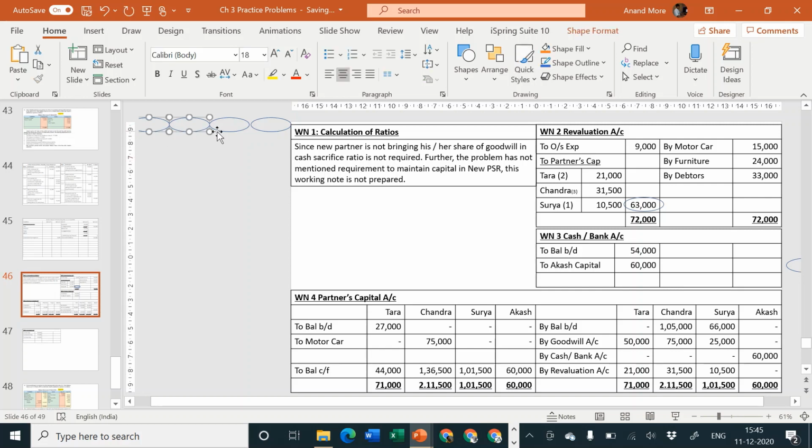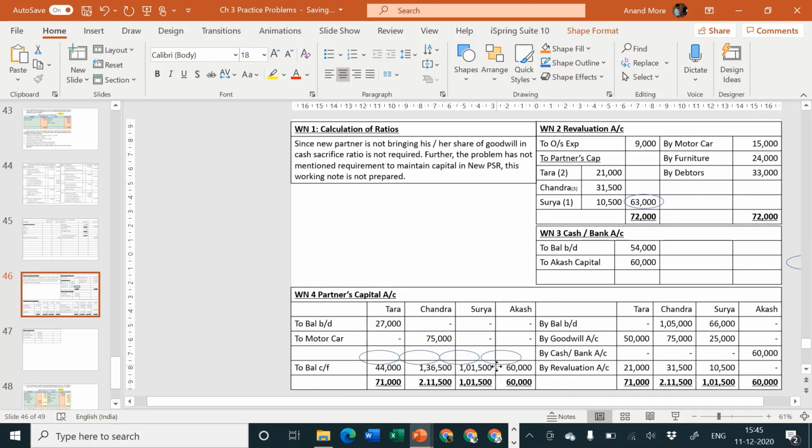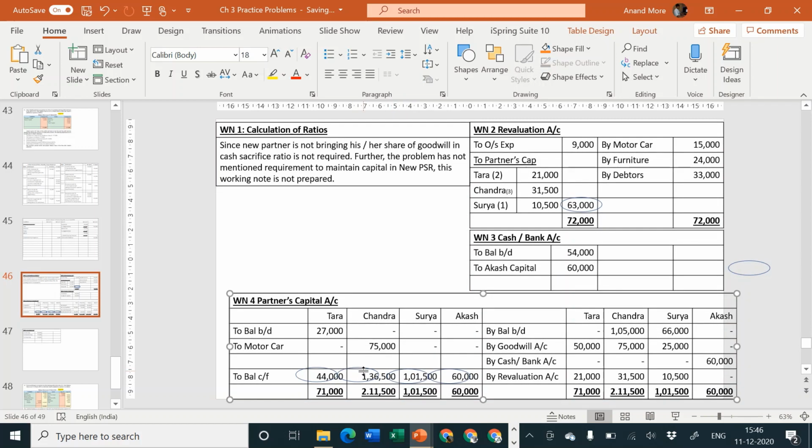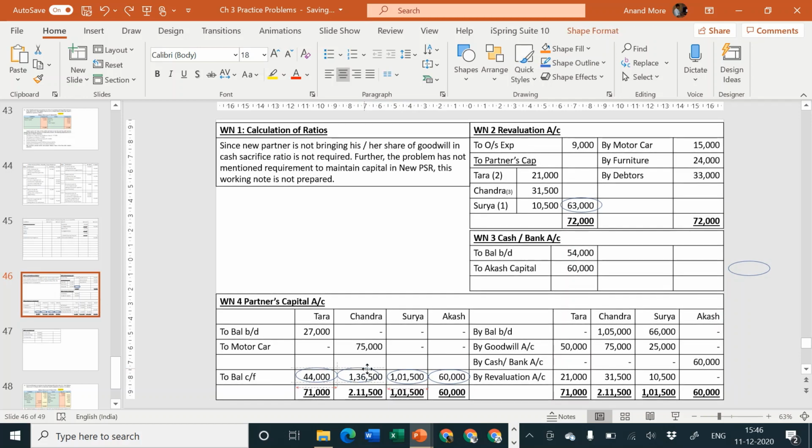Yes, let me select all these different things and put them down. These are my balancing figures. I am putting them with a circle here. So this is 60,000, which is an encircled balancing figure. 1,01,500 encircled here. 1,36,500, that is also encircled, and ultimately 44,000.